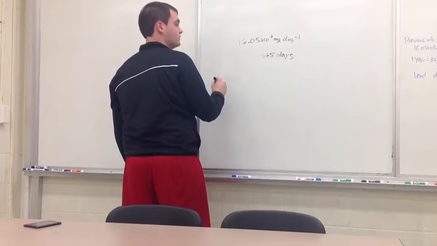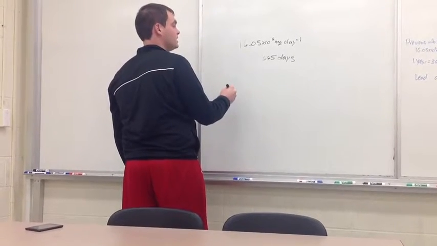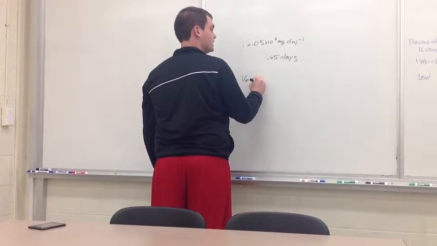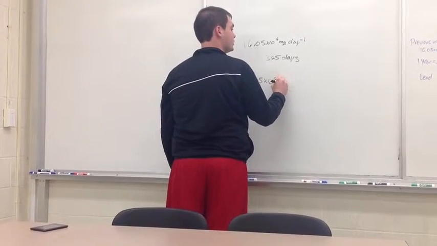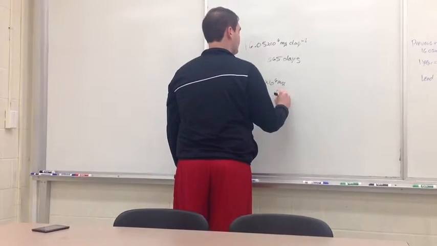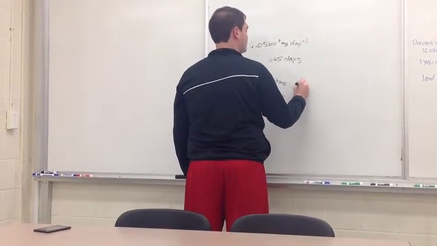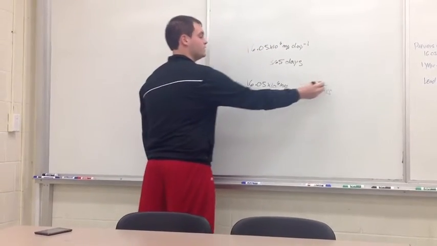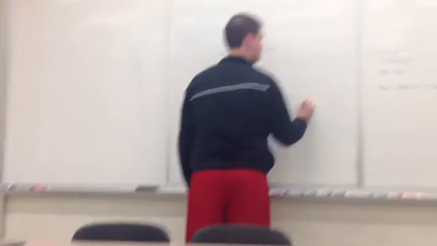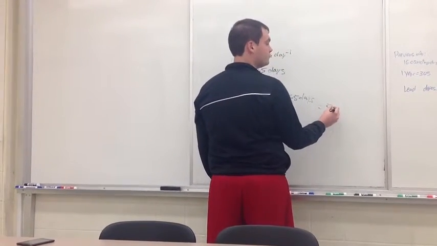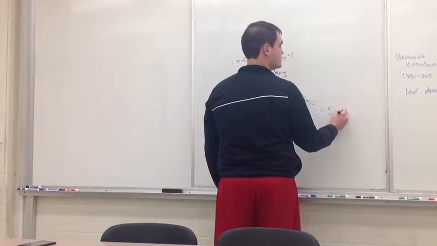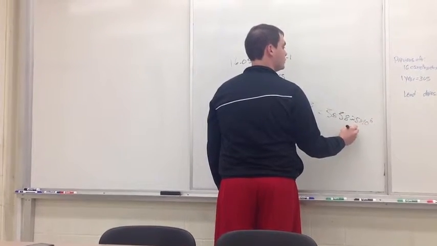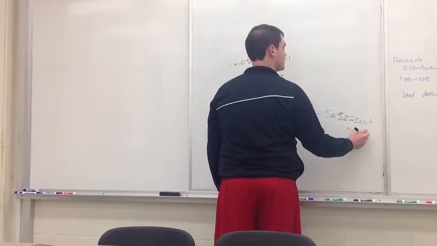So to do the conversion from 1 day to 1 year, we would multiply 16.05 times 10 to the 6 milligrams a day by 365 days. This would cancel out our days, giving us 5,858.25 times 10 to the 6 milligrams per year of Pb fell.